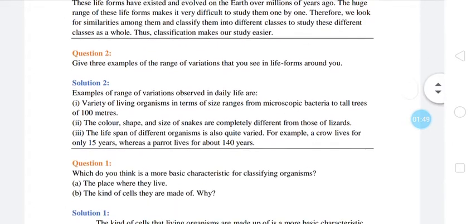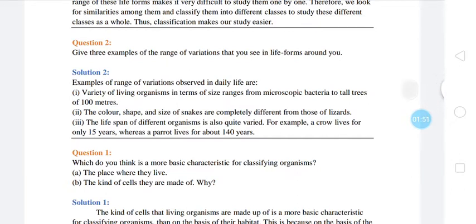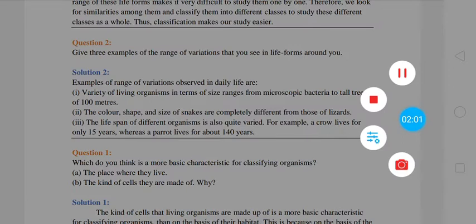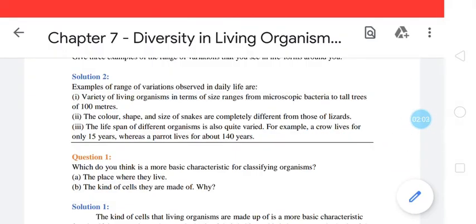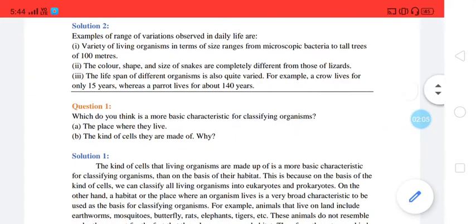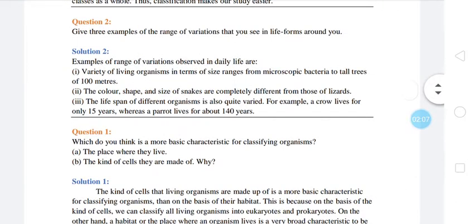Let us go towards question number 2. Give 3 examples of the range of variations that you see in life forms around you. The answer to this question may vary. It is a personal response type of question.